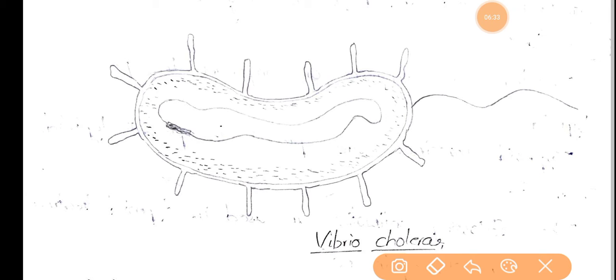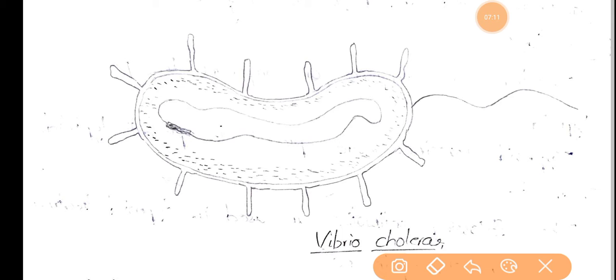Now let's see how this is transmitted. We all know this is also a feco-oral mode of transmission. Whatever water or food is contaminated with this bacteria Vibrio cholerae, when that water or food comes in contact with any individual, it will cause this cholera disease. So the feco-oral mode of transmission is commonly seen.